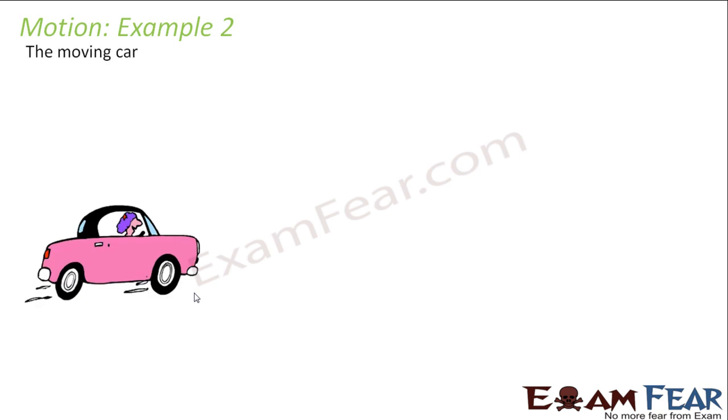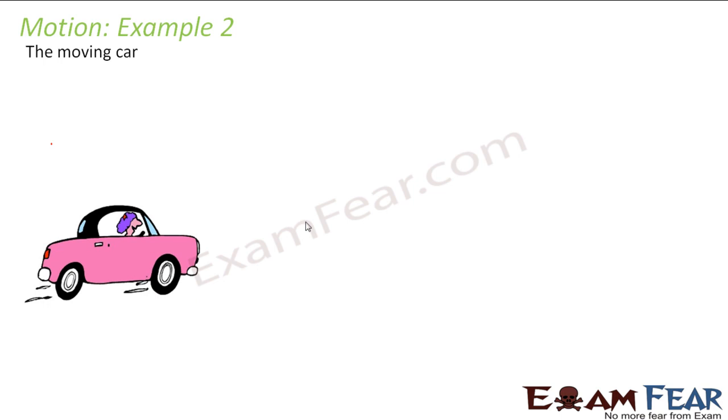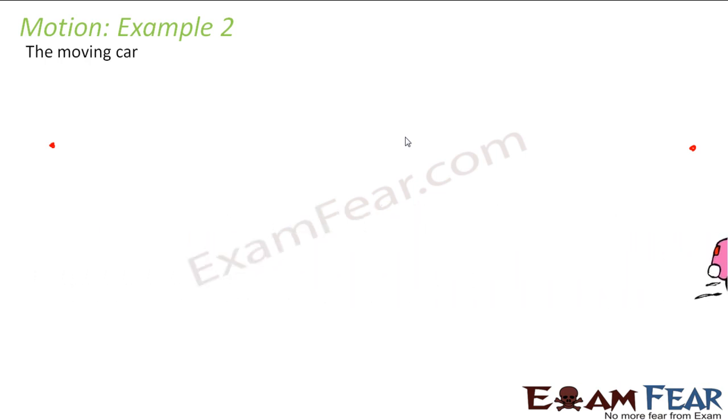Similarly, when you think of a car, right now the car is at rest, so there is no motion involved. But the moment the driver starts it, the car starts moving from one position to another. So the position of this car is changing with time. Just now you saw this car move from this point to this point. You need some time to change the position. It took some time to reach from the first point to the last point. So this is motion. Anything which changes its position with time, we say that the object is in motion.